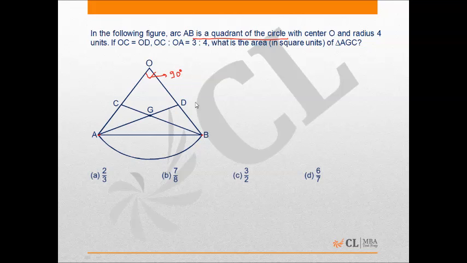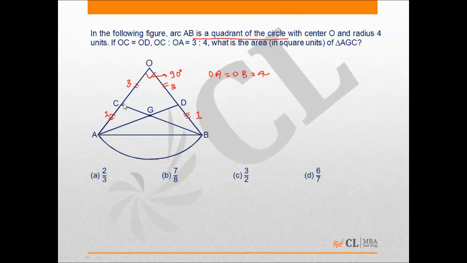Okay. The radius is 4, so I can understand the lengths of OA and OB are both equal to 4. Fine. OC and OD are equal, so similarly this length and this length are also equal. OC is to OA is 3 is to 4. That means if this length is 3, this length is 1. Similarly this length is 3, this length is 1.